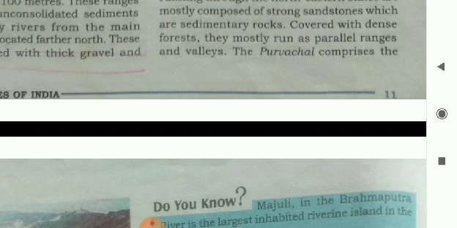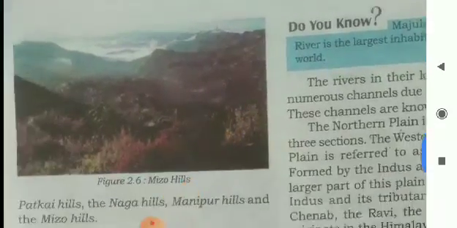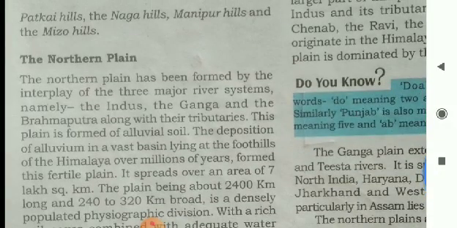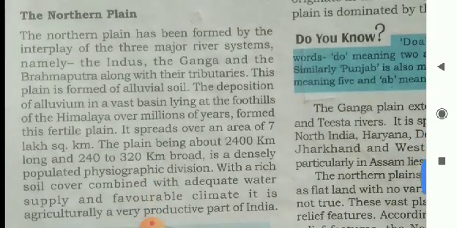The Purvachal comprises the Patkai Hills, the Naga Hills, Manipur Hills, and the Mizo Hills. Now the Northern Plains.